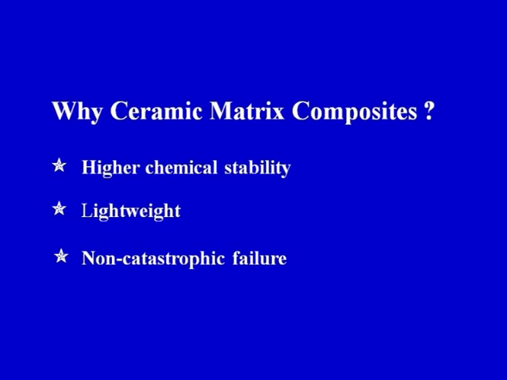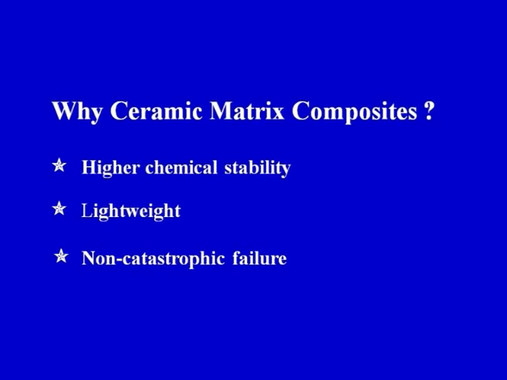So we have seen 4 important characteristics, and there are others which boil down from those characteristics. These are a high strength to weight ratio, which means use in lightweight applications, high corrosion resistance, which means high chemical stability, and non-catastrophic failure.